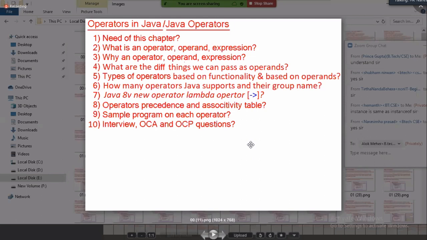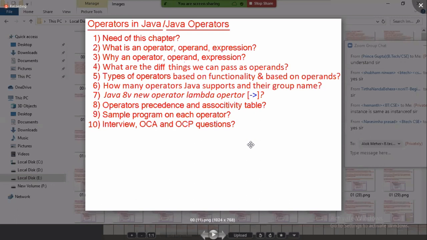What are the different things we can pass as an operand? We can pass 4 things as an operand to an operator: a literal, a variable, a non-void method call, and an expression. Types of operators based on functionality and based on operands. Based on functionality, operators are divided into 3 types: assignment operator, validation operator, calculation operator.